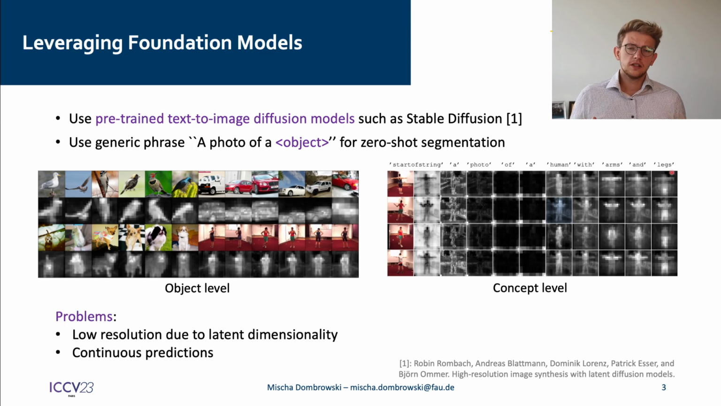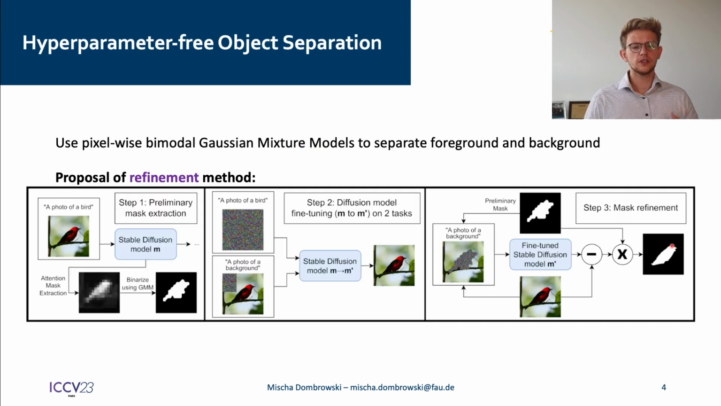However, there are still two main problems remaining. Firstly, the attention layers only produce low resolution maps where the object usually appears larger than it actually is. Secondly, the masks are only producing a continuous prediction. Therefore, we would require setting a hyperparameter for foreground and background pixels. To resolve this problem, we propose a hyperparameter-free approach by using sample-wise bimodal Gaussian mixture models. This means that we assume that every pixel of the image either belongs to the foreground or the background. This results in binarized masks, which is part one of our proposed iterative refinement pipeline.